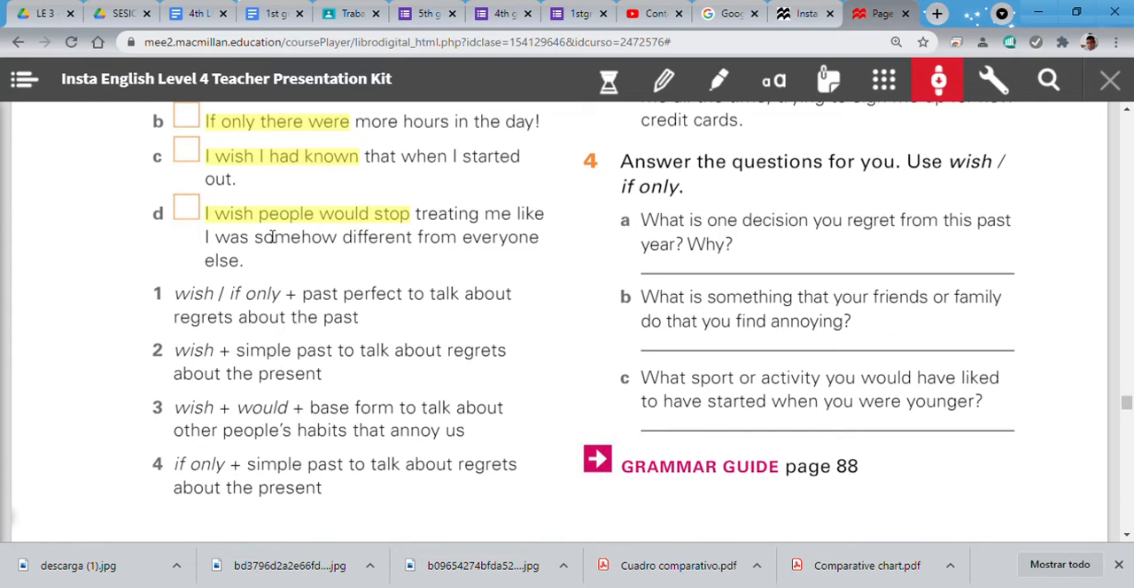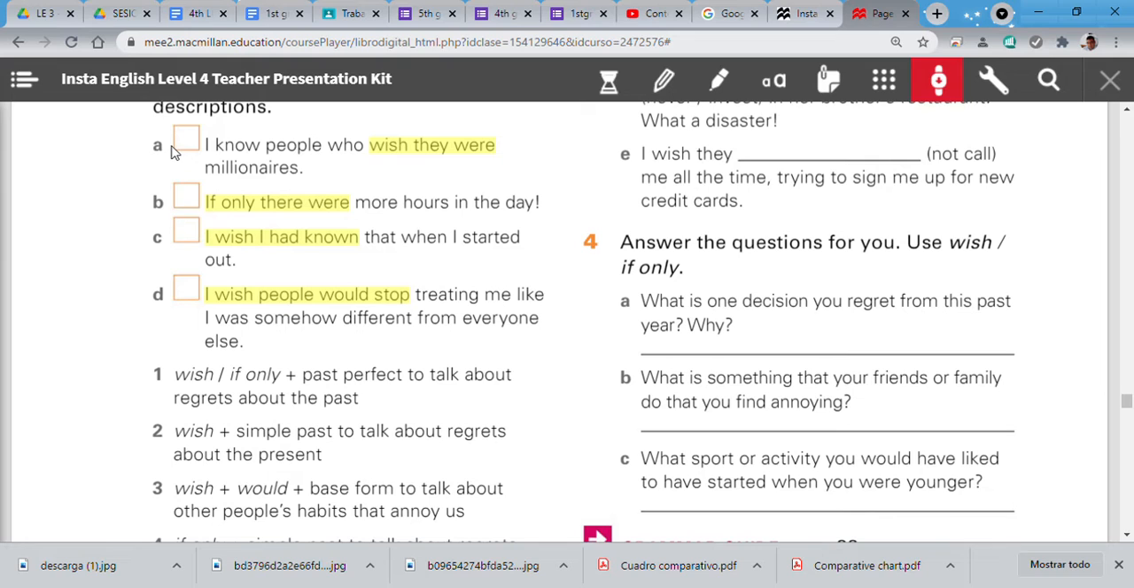And the last one, letter D, I wish people would stop. Would stop. No, if only, simple past. No, it's a no. This is not. Wish plus would plus base form to talk about other people's habits that annoy you, so that you hate. No, that's the idea. So number 3 is letter D. So this is the rule. This is the key word that you need to know in order to do this topic.